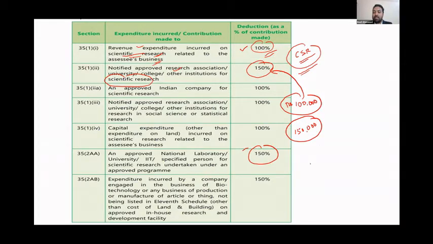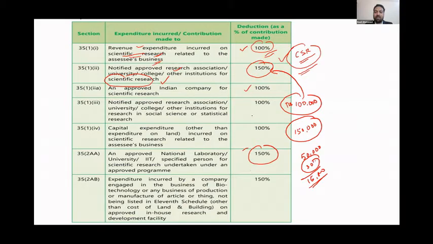That means if you're a company liable under 30% tax rate, you can get a tax benefit of 15,000. So by contributing to the scientific research community or scientific development of this country, you can actually claim taxation benefit as well as meet your corporate social responsibility. And for an approved Indian company for scientific research, you can claim 100%. I want to discuss these two things once again.